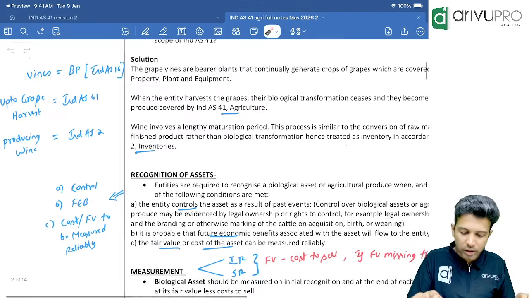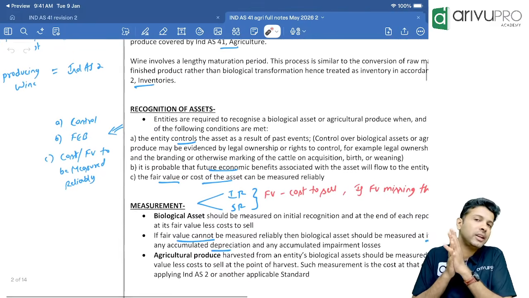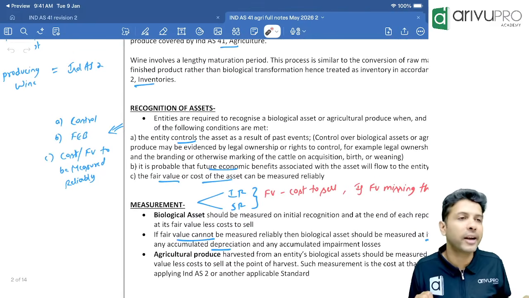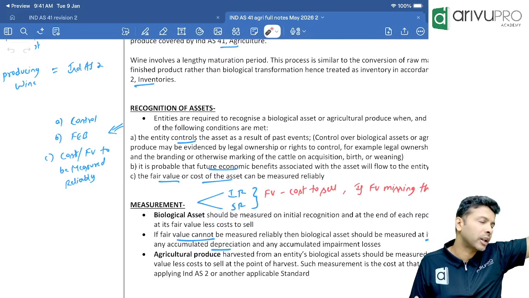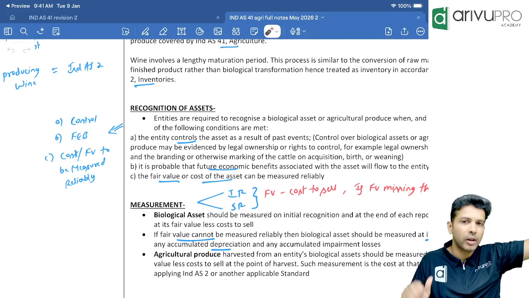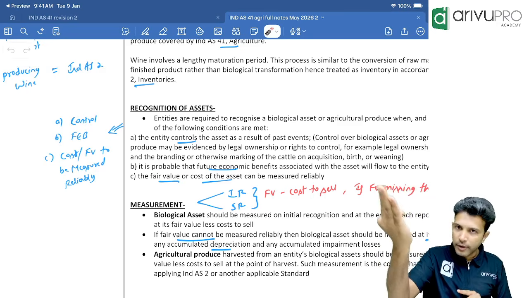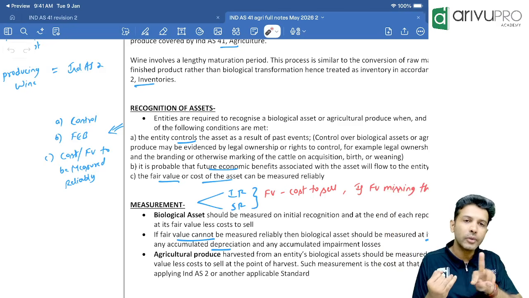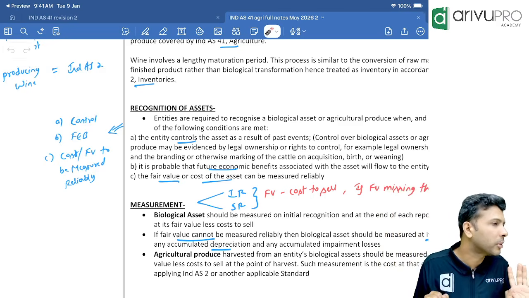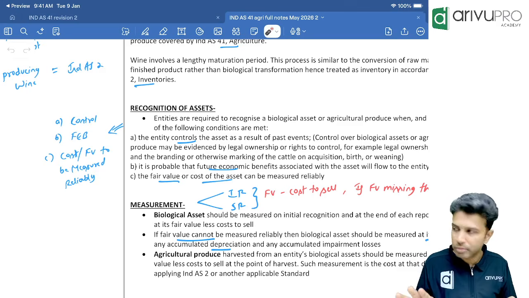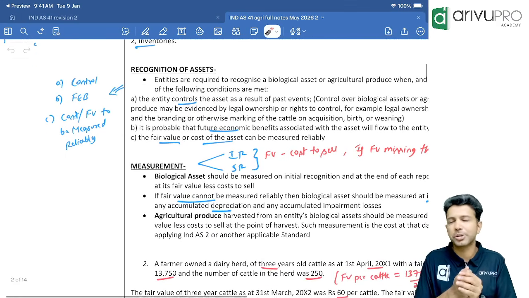Next, we looked at if you want to recognize an asset as per Ind AS 41, there are a few recognition criteria. What are the three recognition criteria? One, that asset should be within our control. Next one, future economic benefits should be there. Next one, cost or fair value, you should be able to measure it reliably. All the three should be satisfied. Next comes the measurement.